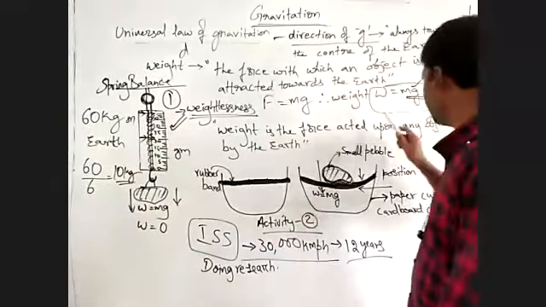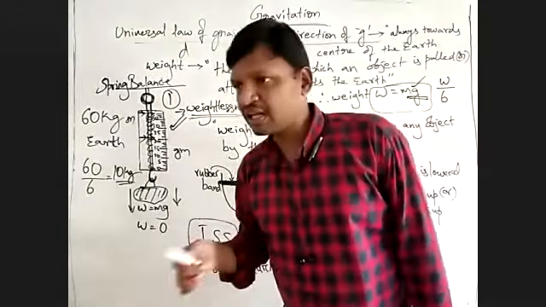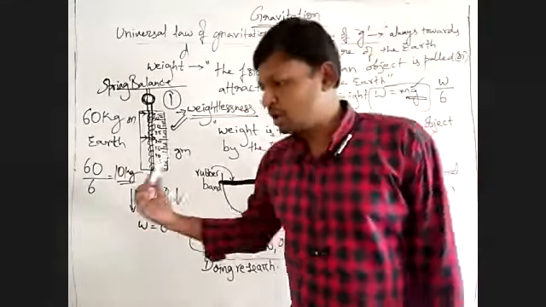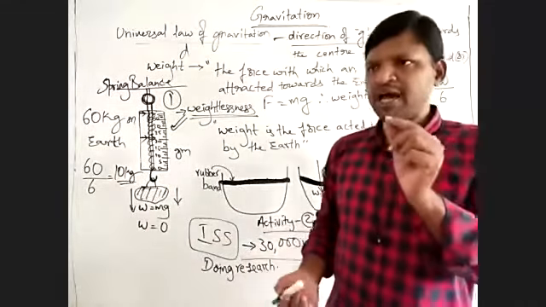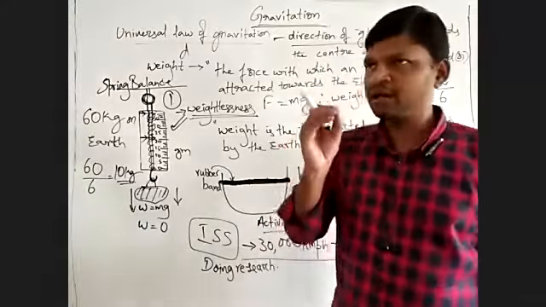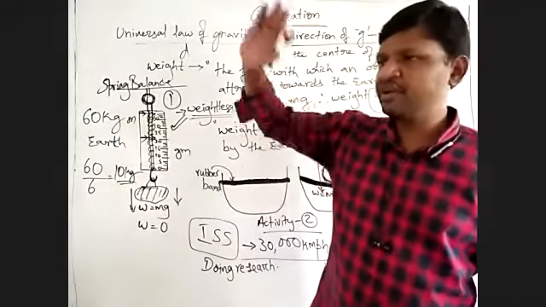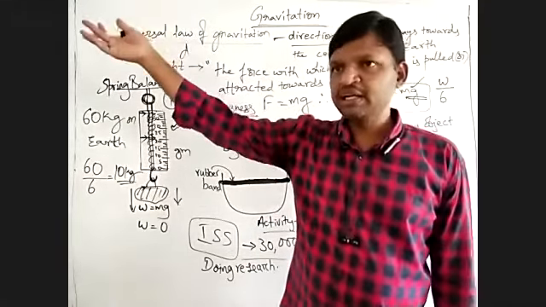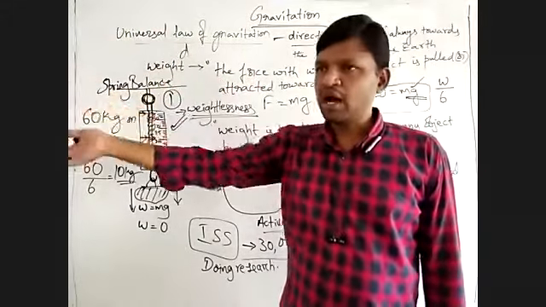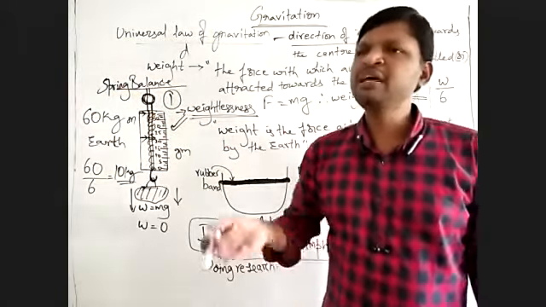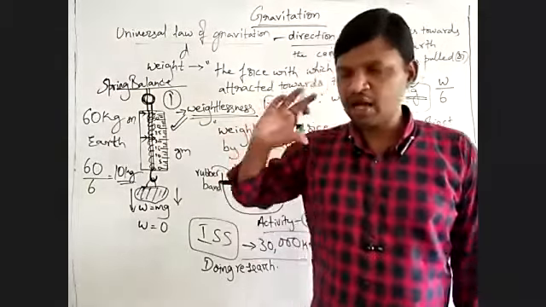So weight varies from place to place. Even on the Earth, the people who are at the equator will weigh comparatively less when compared to the same person when he goes to the poles. At the poles the person will weigh a little more, and at the equator the person will weigh a little less. That is due to the rotational effect of the Earth.